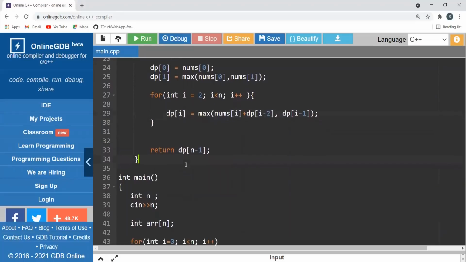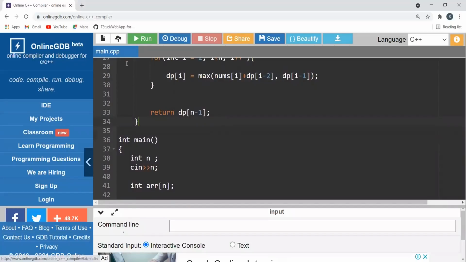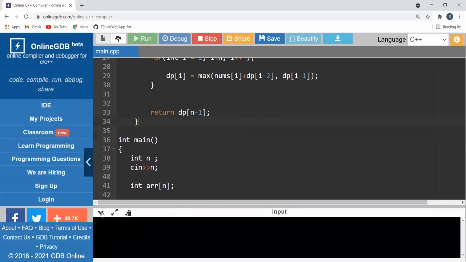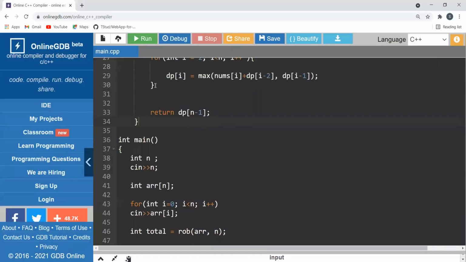At the last, you simply return dp of n minus 1. Now let's run it. Let's take 4 elements: 1, 2, 3, 1. 1 plus 3 gives the maximum amount for this given input, so 4 will be the answer.